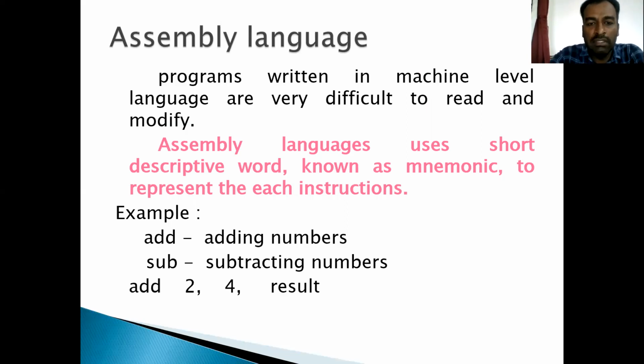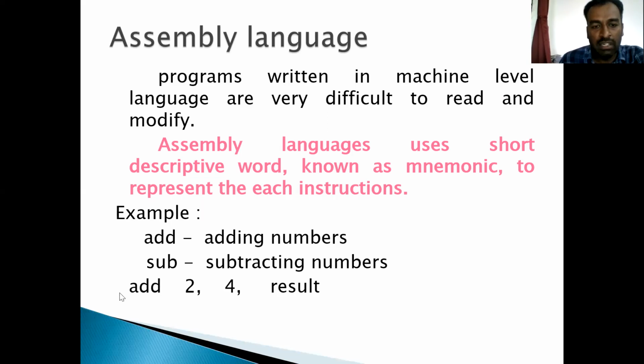That means a shortcut, descriptive word form, and it is easy to understand the code. For example, to add two numbers, we give the short descriptive word ADD, and to subtract two numbers, we give SUB, that is subtract. Add 2, 4, result. Based on this assembly language, what will be the result? Add 2, 4, the result is 6,